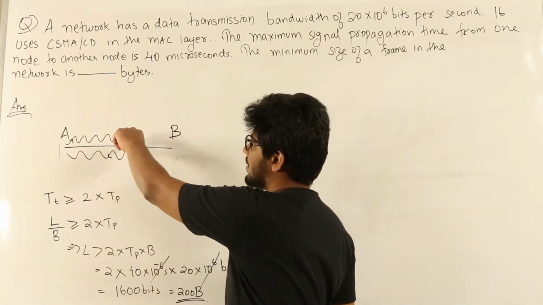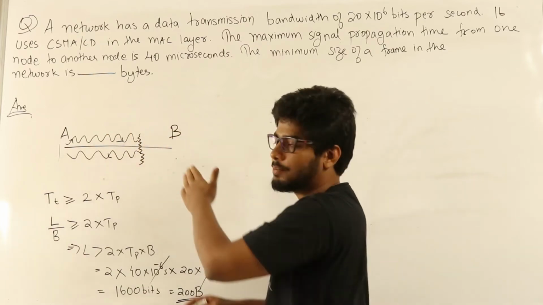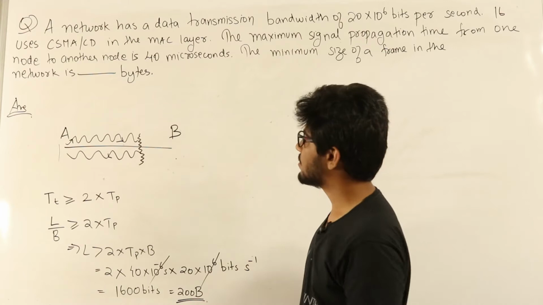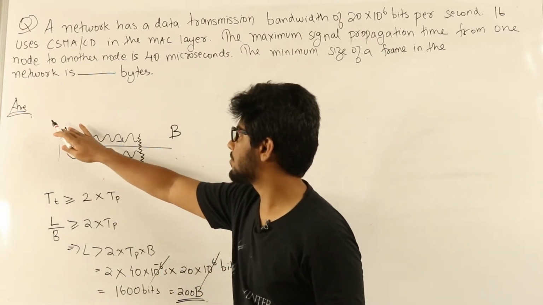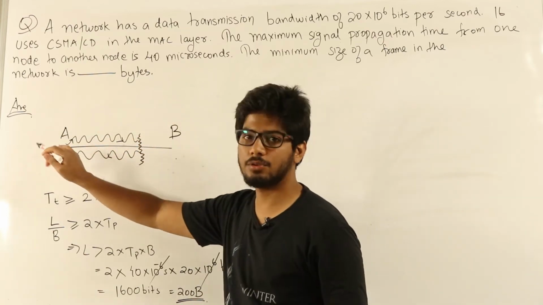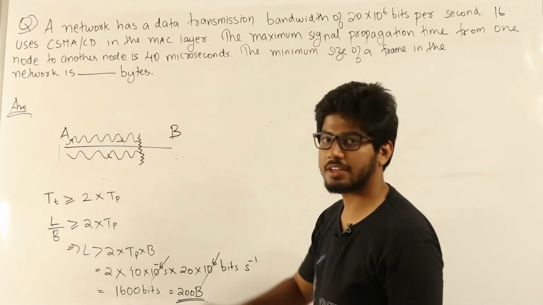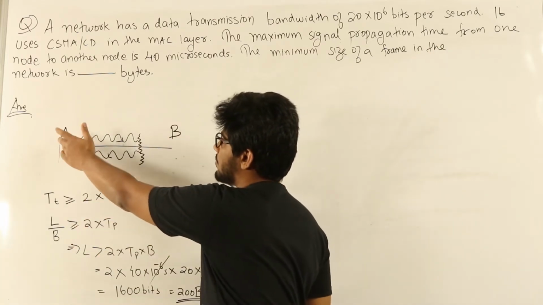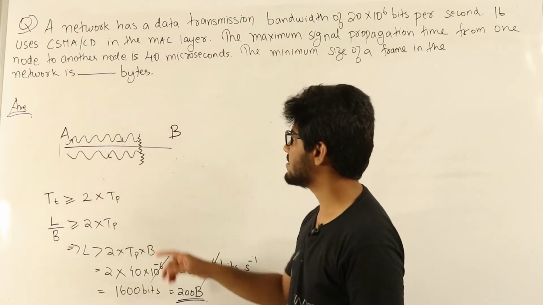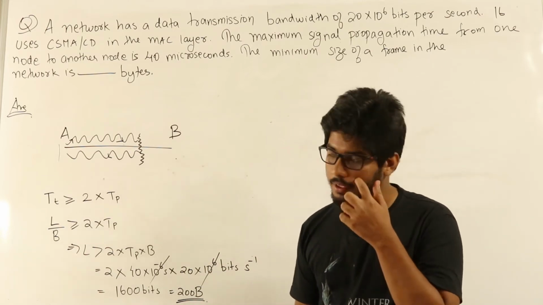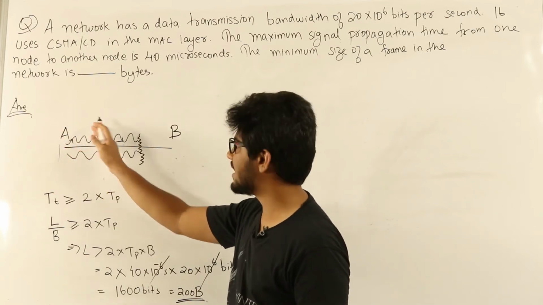So for this much time the packet keeps on propagating through the channel. It reaches up to B and then some collision happened. So that information has to flow back to A. So the total time taken is the time taken from A to B plus the time taken from B to A. Now time taken from A to B is propagation delay, that is given as 40 microseconds here. So the maximum amount of time it can take for A to realize a collision has happened is 2 times the propagation delay. So A should be keeping on transmitting a packet till that much time at least.